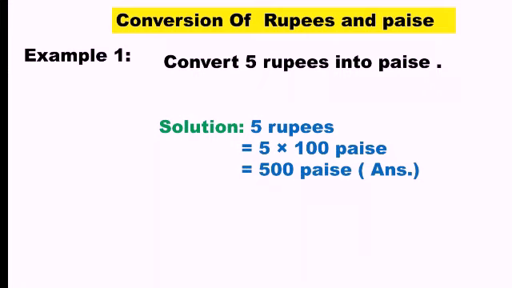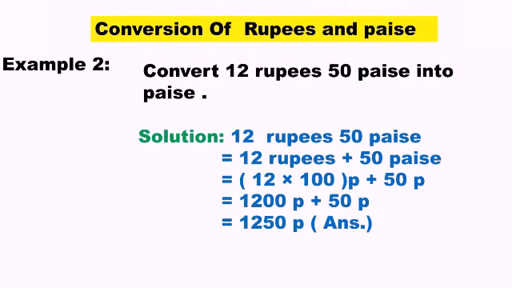First example is convert 5 rupees into paise. So 5 rupees equals 5 into 100 paise equals 500 paise. See, the unit is very important here. Now let us check another example. Convert 12 rupees 50 paise into paise. See the solution. 12 rupees 50 paise equals 12 rupees plus 50 paise. First we separate it. Then we convert the rupees portion because we want to convert it into paise. So 12 into 100 paise plus 50 paise. Next we add it because we get the same unit, paise. So we get 1250 paise.